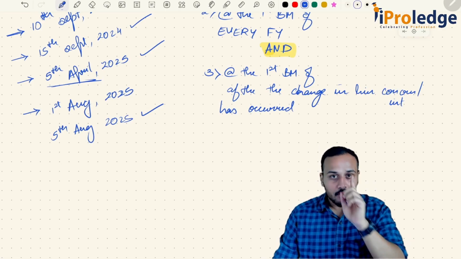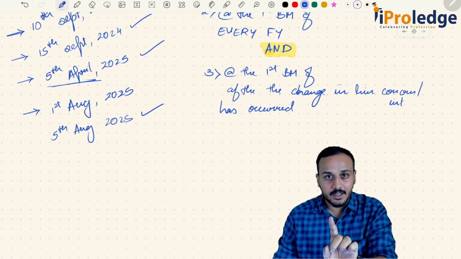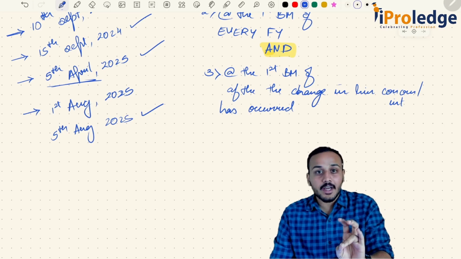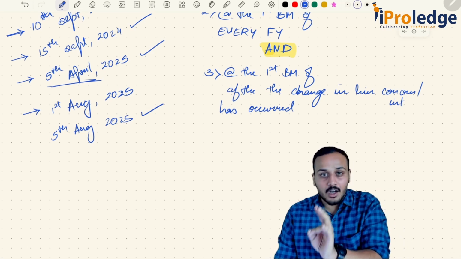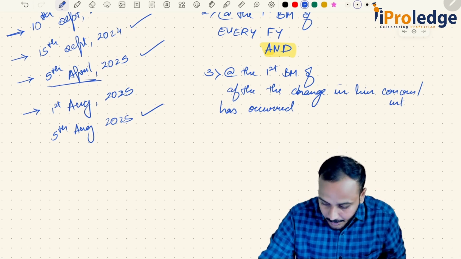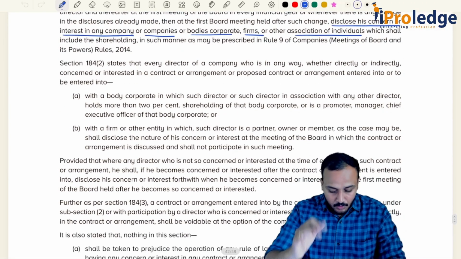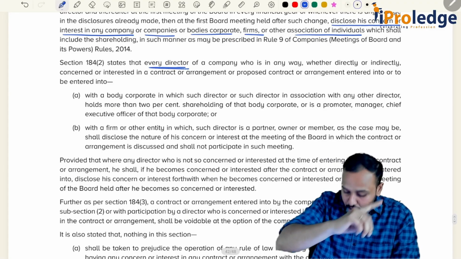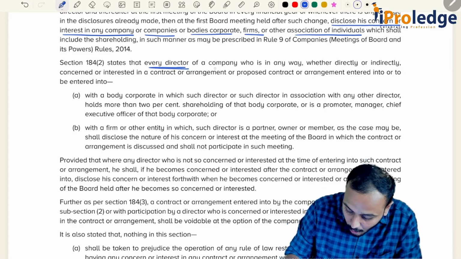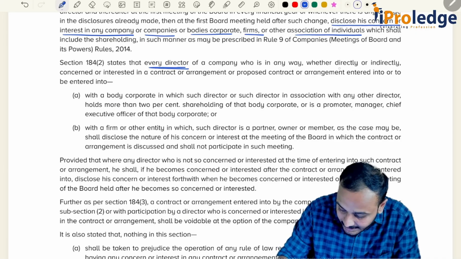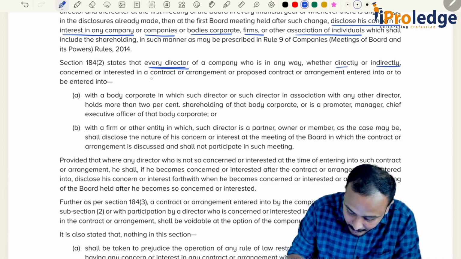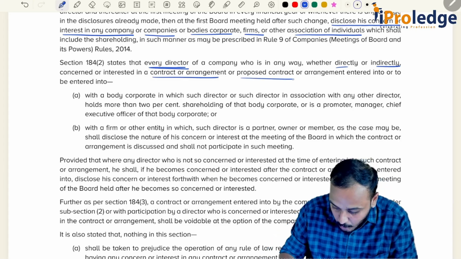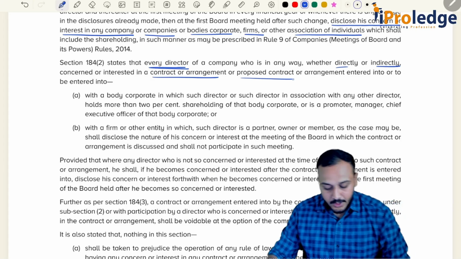Pretty much simple. First board meeting after you were appointed as a director, then first board meeting of every financial year, then first board meeting after the change has occurred in your concern or interest. Then coming to 184.2 states that every director, again the obligation is on every director, of a company who is in any way, whether directly or indirectly concerned or interested in a contract or arrangement or proposed contract or arrangement to be entered into.